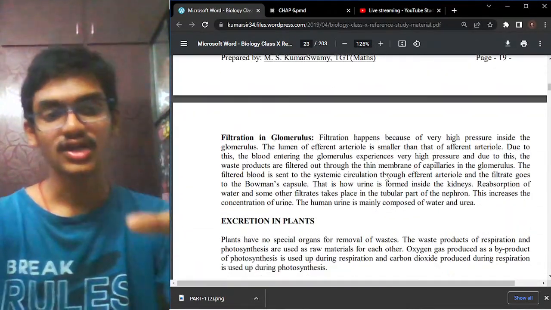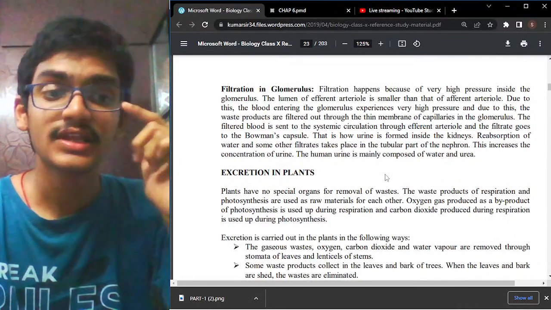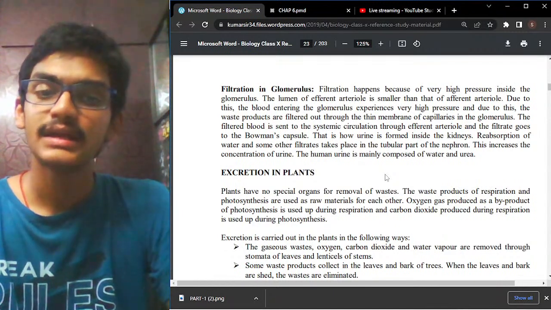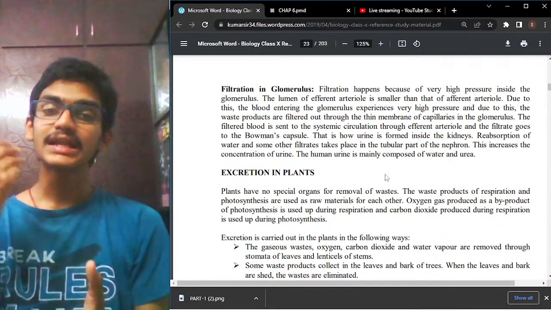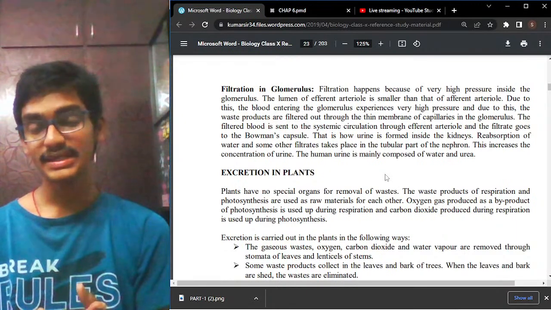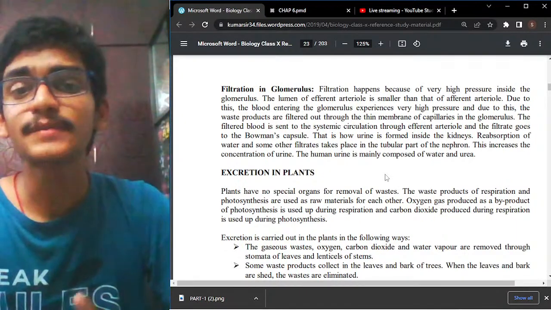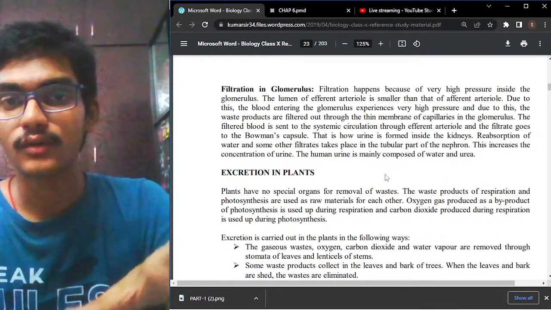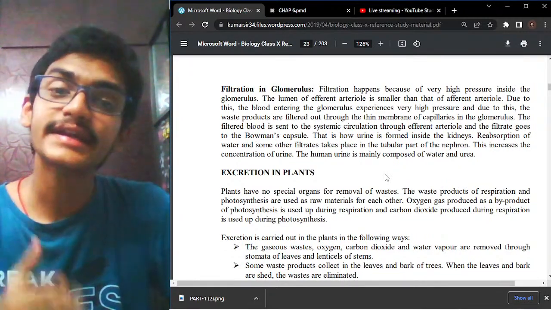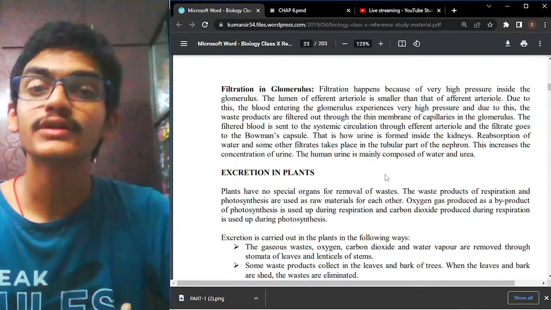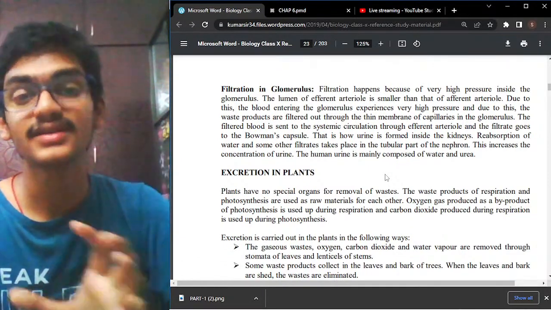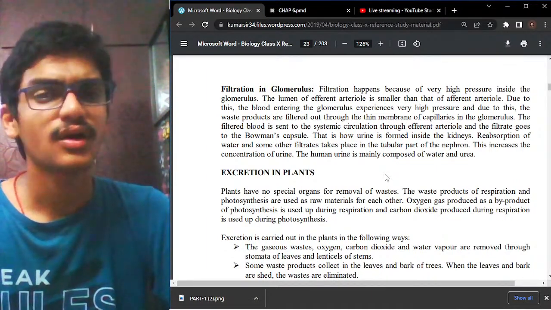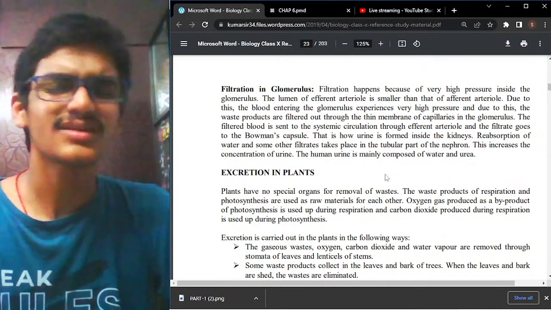So this is the main structure of the glomerulus. Okay. This will also increase the concentration of urine. Human urine is mainly composed of water and urea. Another important fact to remember is that vasopressin is a hormone produced by the pituitary gland, which helps in regulating the amount of urine that is formed. This vasopressin is also called the anti-diuretic hormone. So just remember vasopressin.